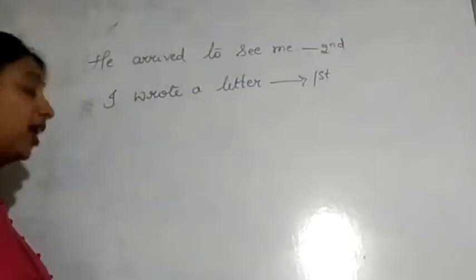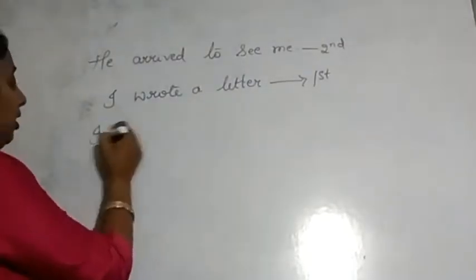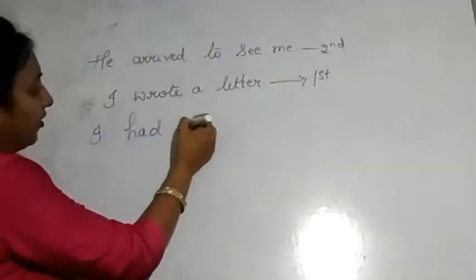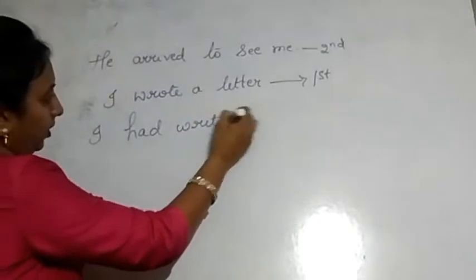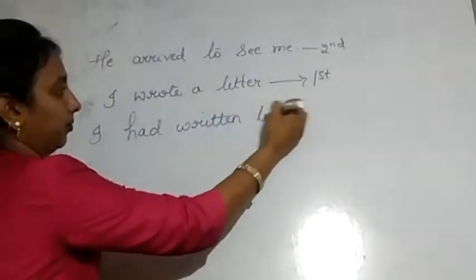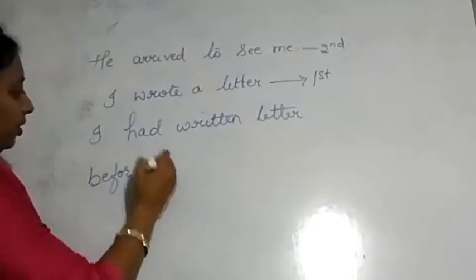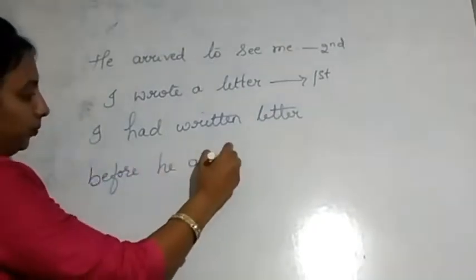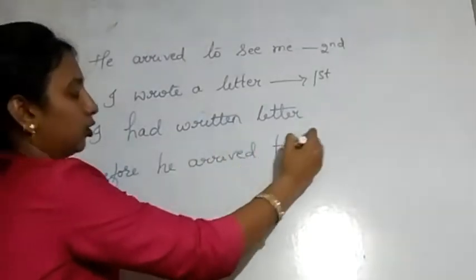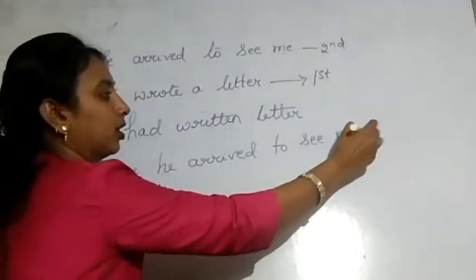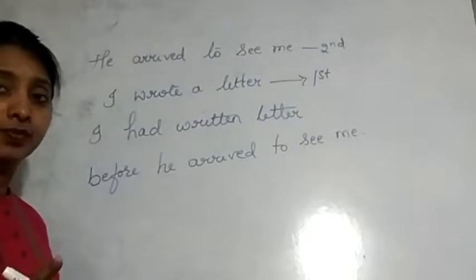Answer for this one is, I had written a letter before he arrived to see me. Is your sentence correct?